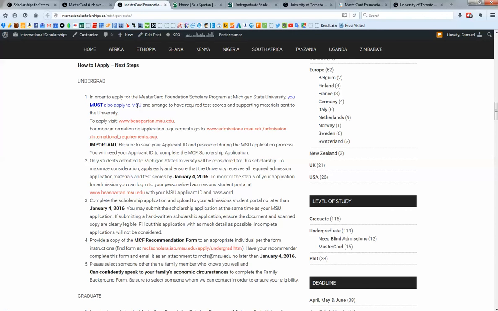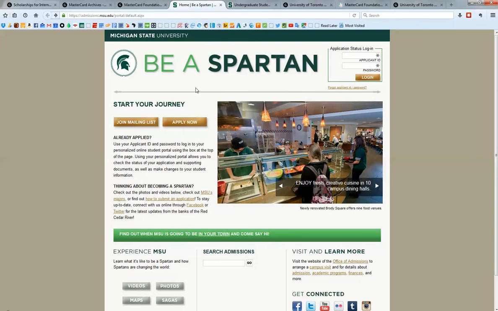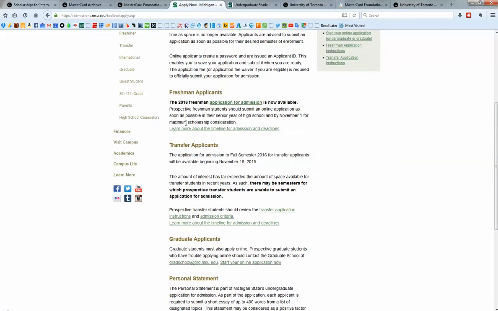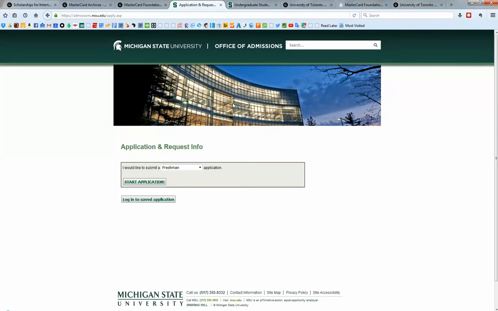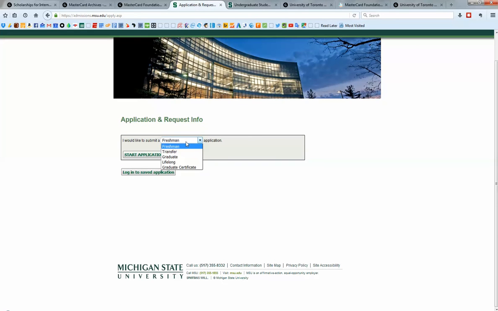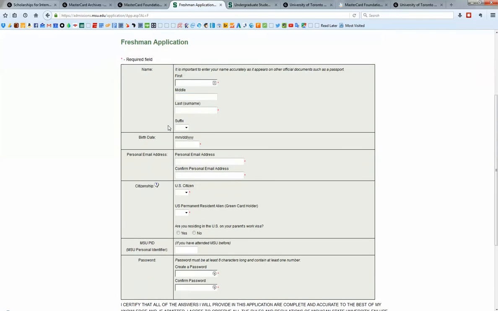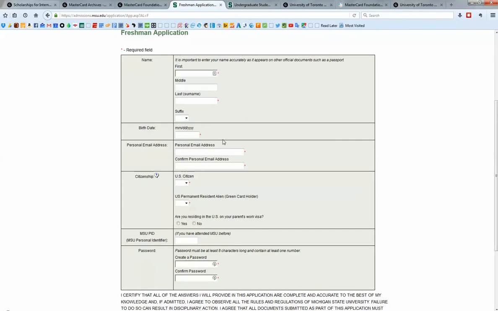So depending on when you're watching, make sure you check back to this site in September for the most accurate links. But here is how we would apply to MSU, just to the university. You see here it says be a Spartan, and I'm just going to click this link that says apply now. This takes me to a page that talks about 2016 freshman applications for admission. So I would click here, and that takes me to a spot where I can start an application. You would simply click Start an Application, and now we're following it through here, New Application, and the process continues.